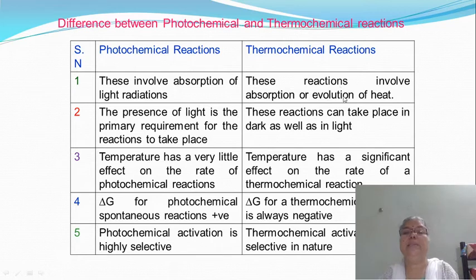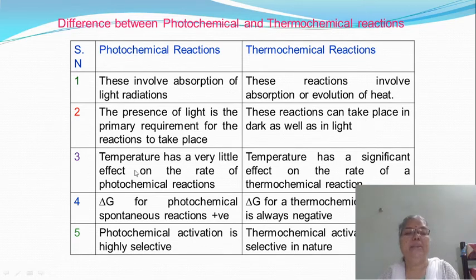These reactions take place with either absorption or evolution of heat. Then the second difference: the presence of light is a primary requirement for photochemical reactions to take place, and in the case of a thermochemical reaction, the reaction can take place in the dark as well as in light.